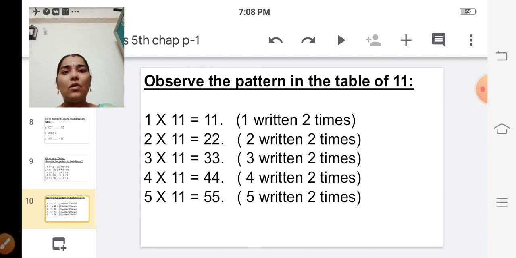So practice all the table problems and recall all the tables from 2 to 10 and learn the new tables from 11 to 15. So it will be very easy to solve the problems. Okay, children? So see you in the next class.